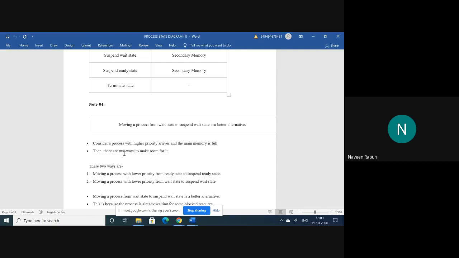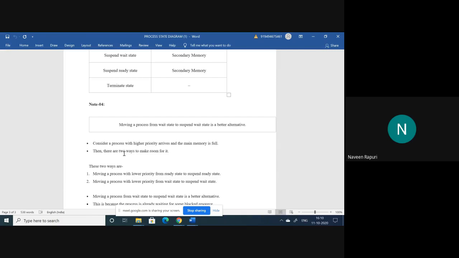Moving a process with lower priority from the ready state to the suspended ready. Suppose a process has low priority, we can send it from ready to suspended ready. Moving a process with low priority from the wait state to the suspended wait. These are the two options.